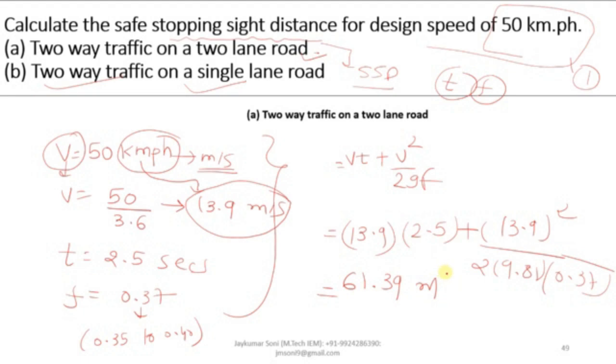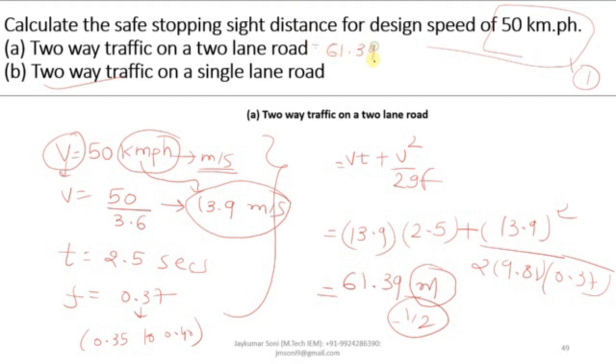You need to write this particular unit, otherwise half of your marks may be deducted. So this is the value we have got for two-way two-lane traffic for safe SSD, 61.39 meters.